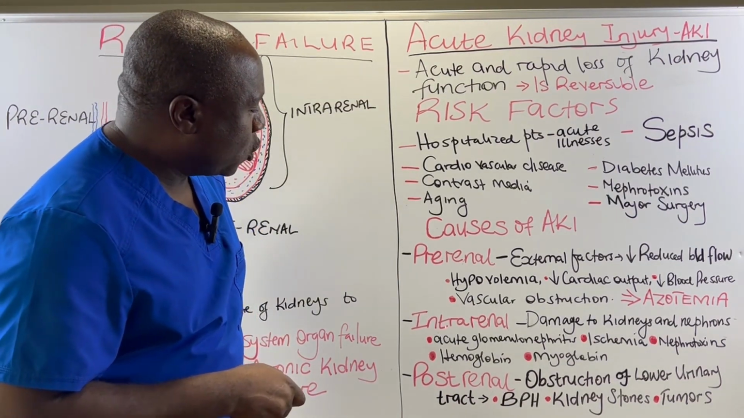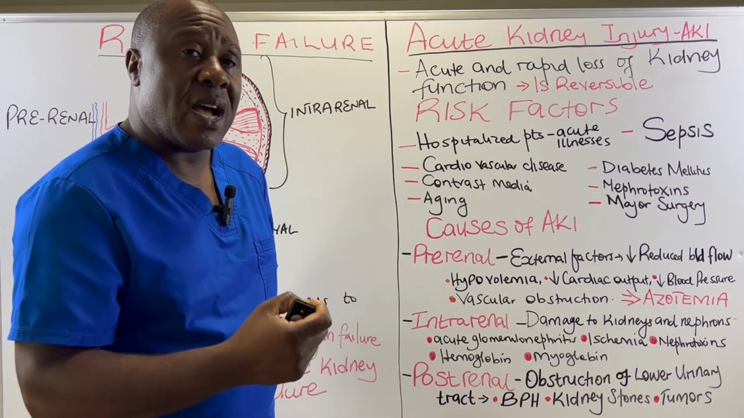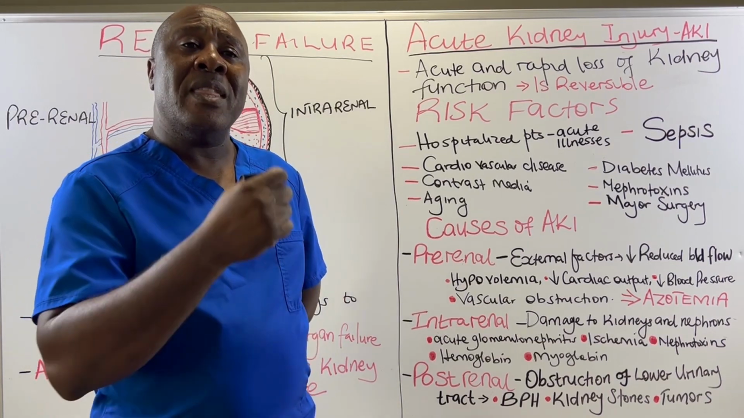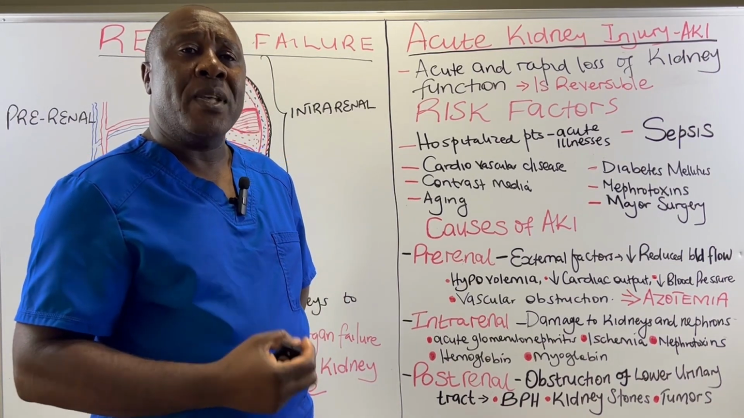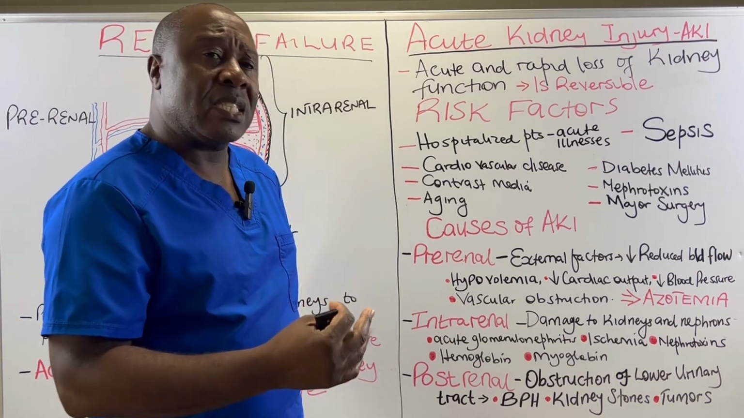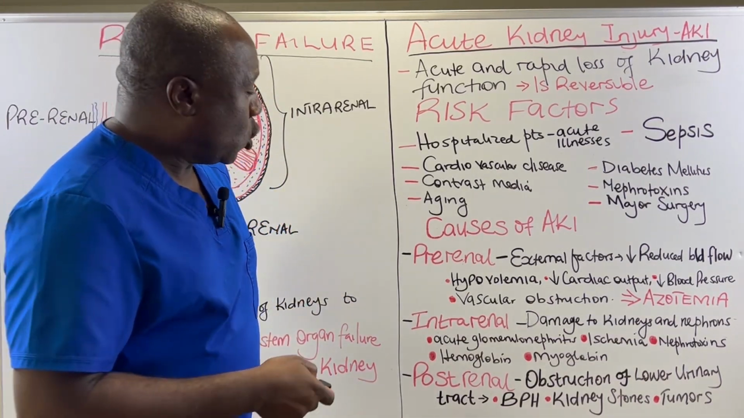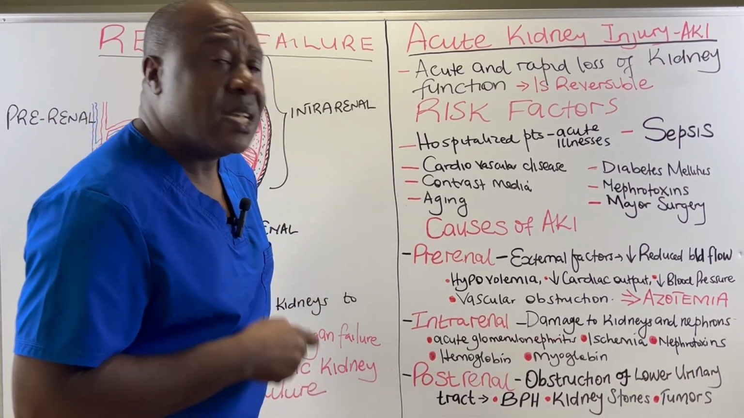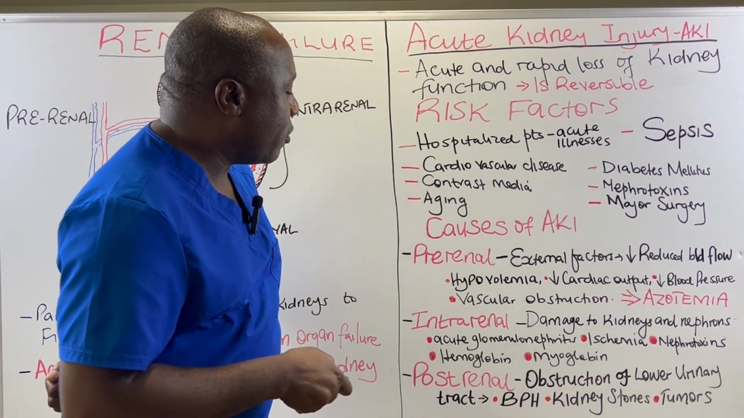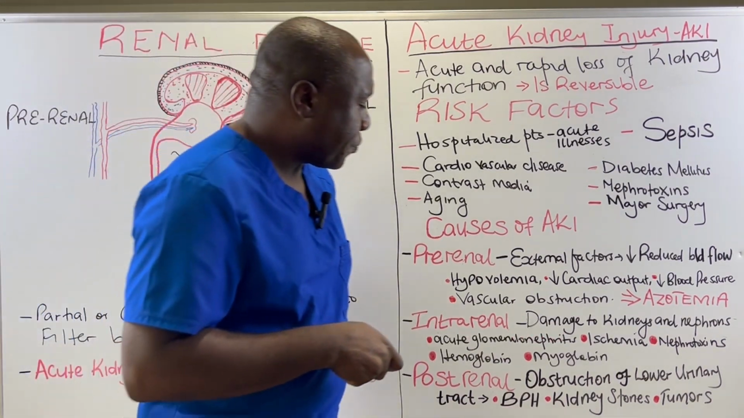Number one, acute glomerulonephritis. Remember, the glomerulus is that part of the kidney that performs the actual filtration of blood. It is made up of a system of semi-permeable capillaries which are under pressure. So it is where the filtration takes place. So when the glomerulus is infected, the kidneys are not going to function very well. So acute glomerulonephritis is an intrarenal cause of acute kidney injury.